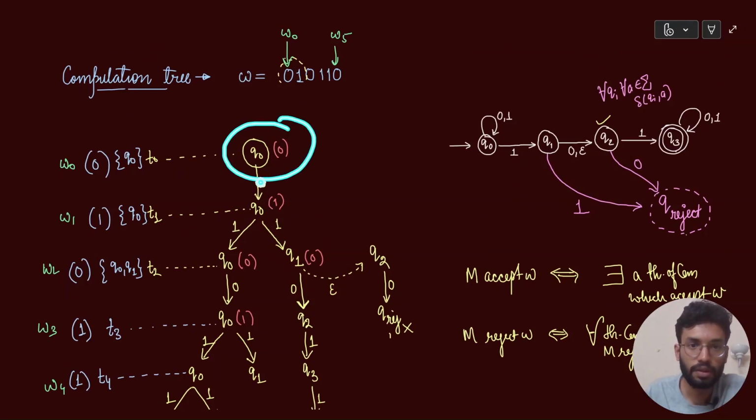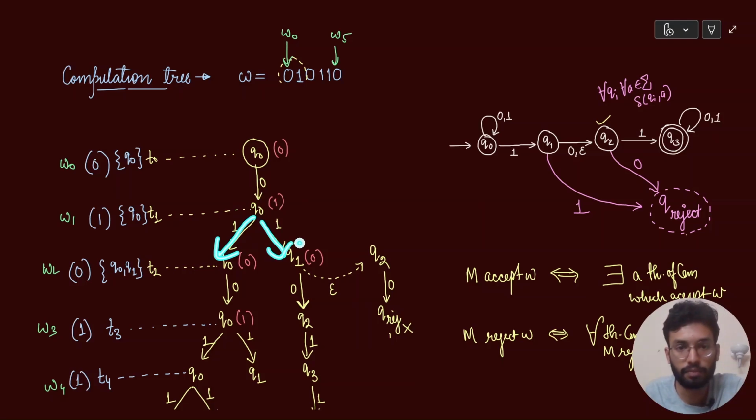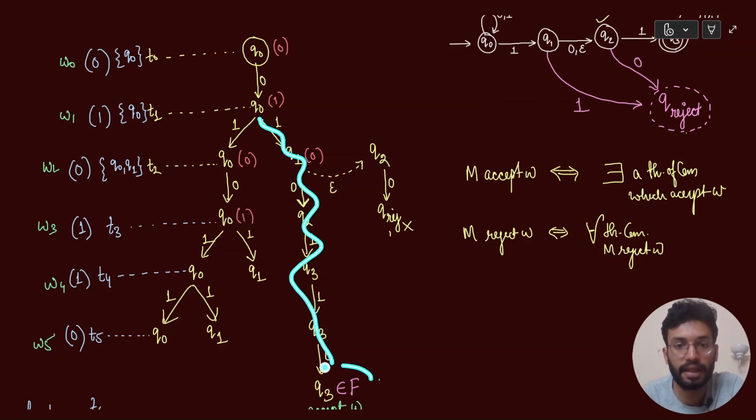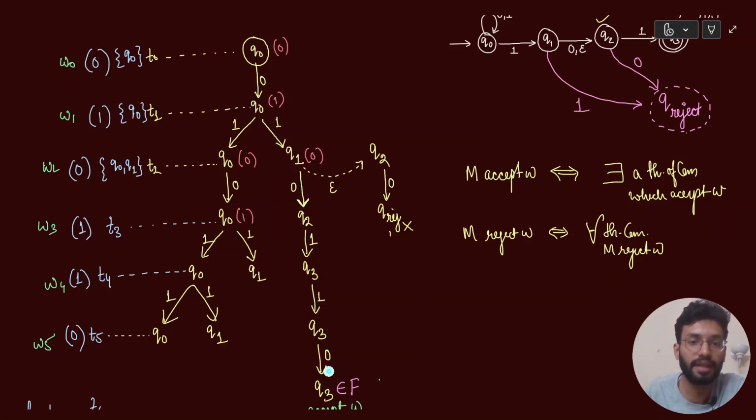You are at Q0, you went to Q0, but now you do not know whether you need to move to left or right. So what will I do? I'll explore, because I do not know the future. So I'll just say, okay, let's try to take a leftward movement, or let's try to make a rightward movement. I do not know what happens in the future, right? So we are exploring both the paths. But if some one path at the end actually accepts my string, then essentially I will take that path, right?